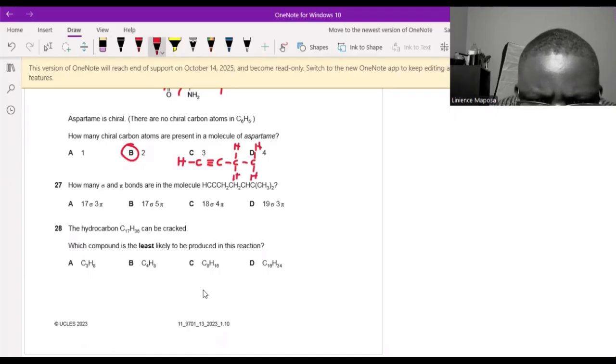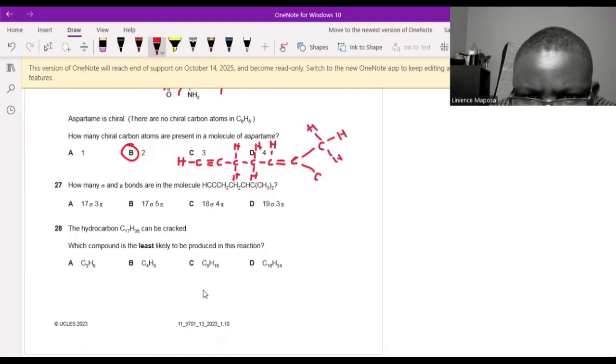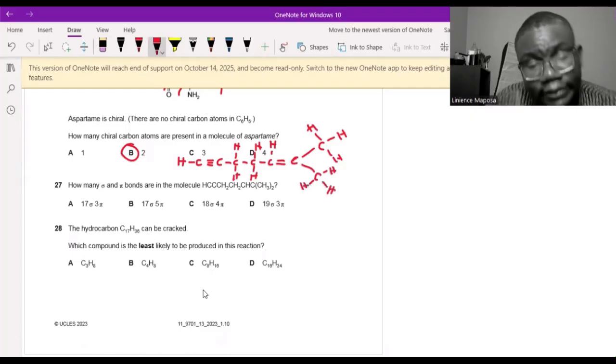And after the second CH2, we have a CH. Okay, there's 1 hydrogen, and then we go to carbon. So there's a double bond there. And then there are 2 methyls. So this is C with the methyl and the methyl. Here's the methyl. And I'll draw the other methyl here. Okay, so these are all the bonds present.